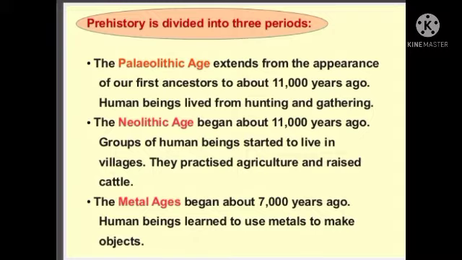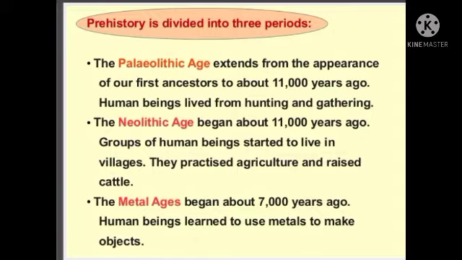Groups of human beings started to live together, because individually they could not do anything. People always lived in a group, so they started to live in villages. They practiced agriculture and raised cattle, because for agriculture they used cattle, meaning cow, goat and other cattle.